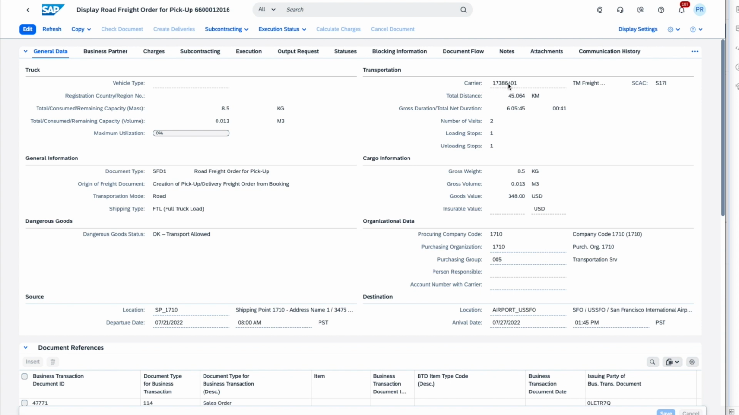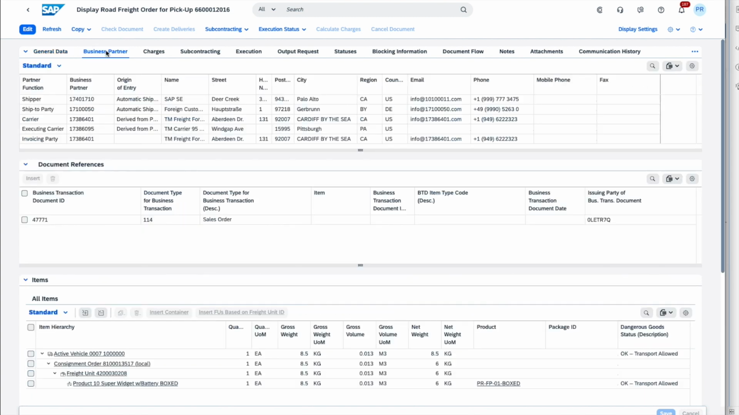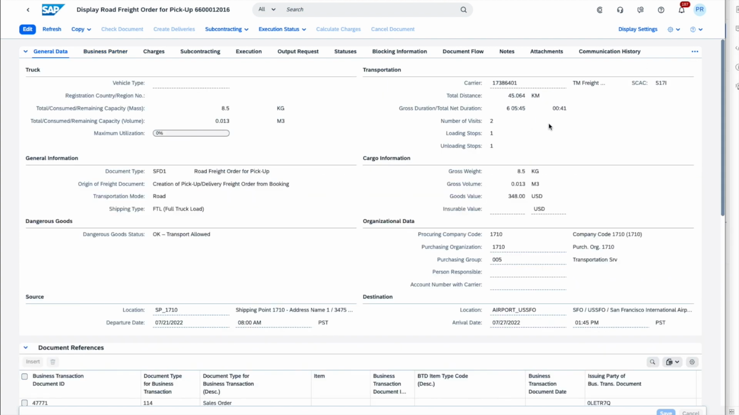If we want to see the actual executing carrier, what we can do is go to the Business Partners tab, and we will see here that the executing carrier, which was the carrier sent to me by the freight forwarder, has been copied as a business partner function as the executing carrier in my pickup freight order. A similar phenomenon would have happened on the delivery freight order in Germany. And as per usual, we can also see that the business technology platform distance calculation service has kicked in and determined that the distance from my location to the airport is about 45 kilometers.